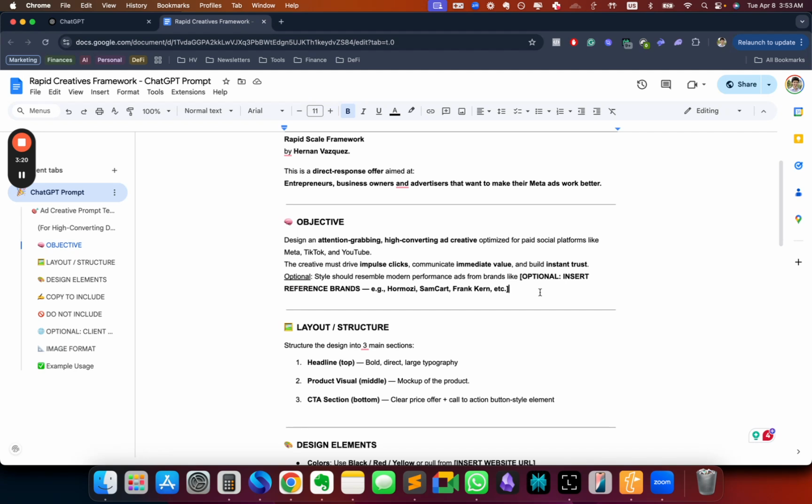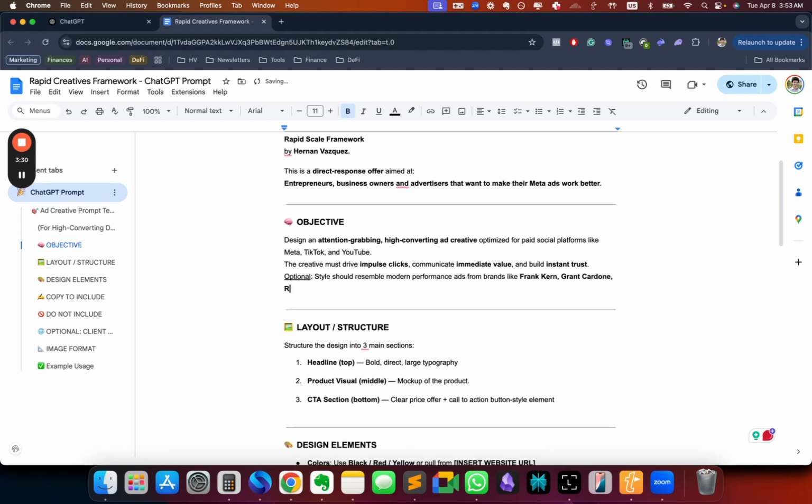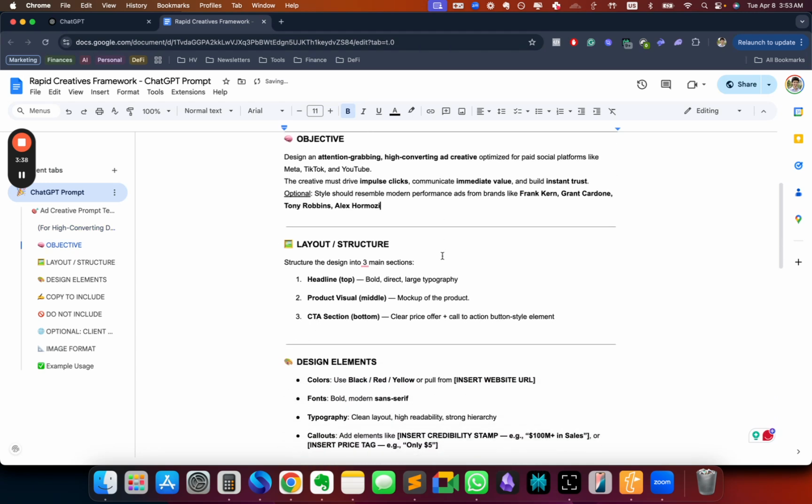Again, this is not needed. So if you don't have any competitors, you can just delete this line here. But if you do, let's just put it here, like, for example, Frank Kern, Grant Cardone, Tony Robbins, Alex Hormozi, etc.